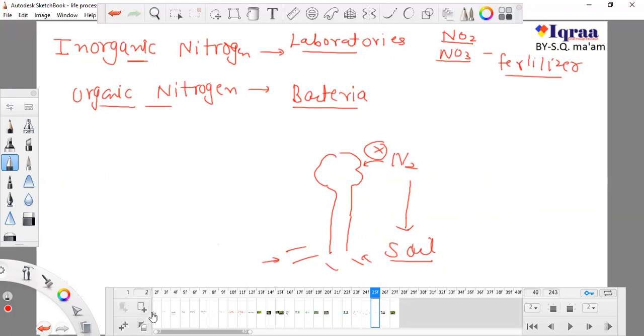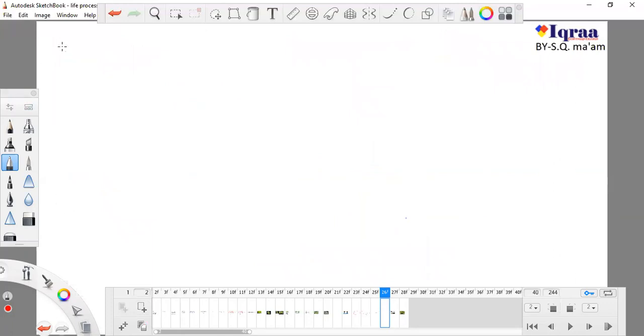Now I'm moving to the next topic, and the topic is heterotrophic nutrition. So the part on plants is finished. Heterotrophic nutrition: we know what nutrition is. Whatever food we eat helps us to maintain our life processes, and that is known as heterotrophic nutrition. There are many types of heterotrophic nutrition. All organisms that are dependent directly or indirectly on plants are known as heterotrophic, or in a better sentence, we can say they cannot produce their own food.